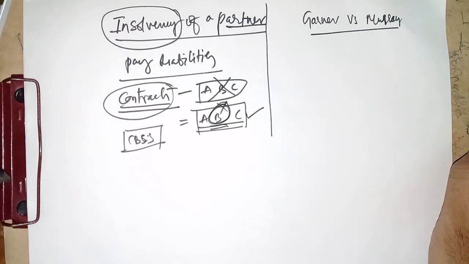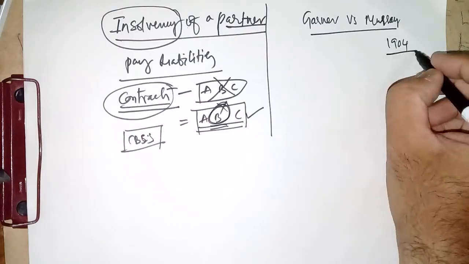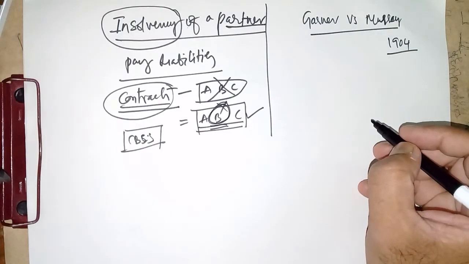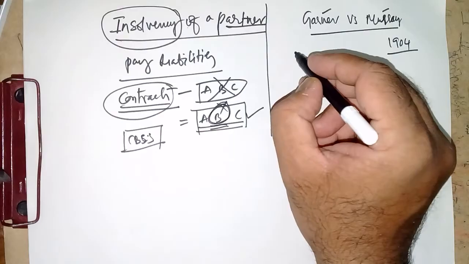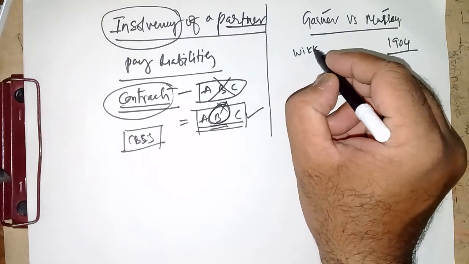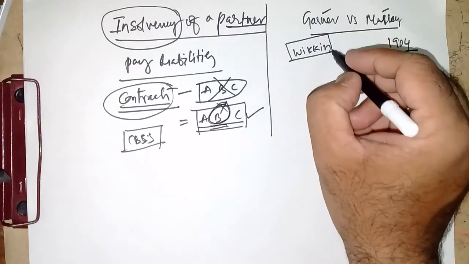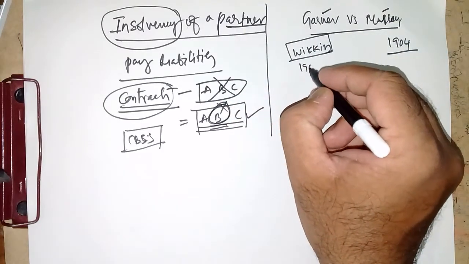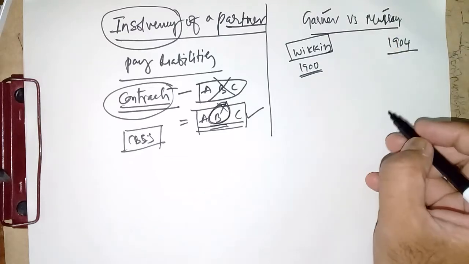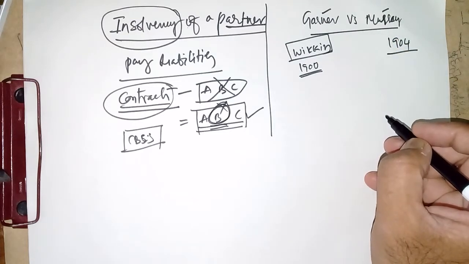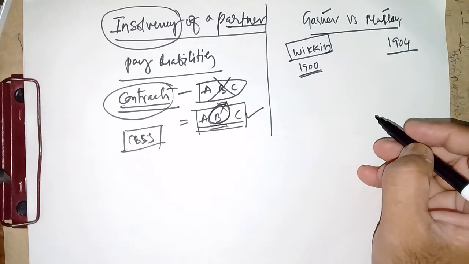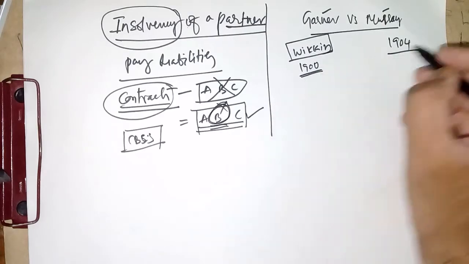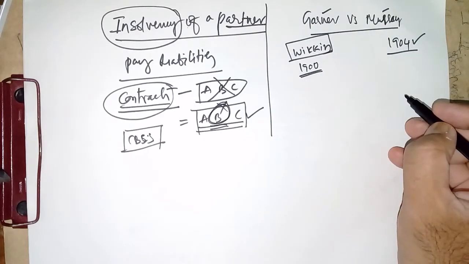So in this case law, which took place in the year 1904 in Great Britain, there were three partners. One is Garner, Murray, and the third one is Vikin. These three people were partners. In the year 1900, they started a clothing business where they were selling clothes. And after 1 or 2 years, I am not sure of the years, but the case law was 1904, it is for sure.